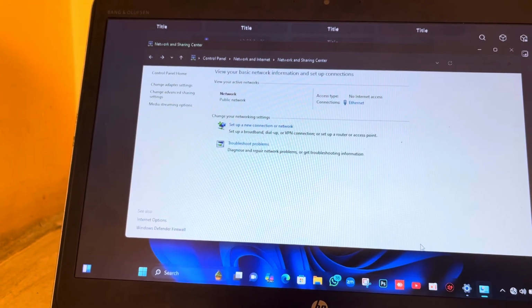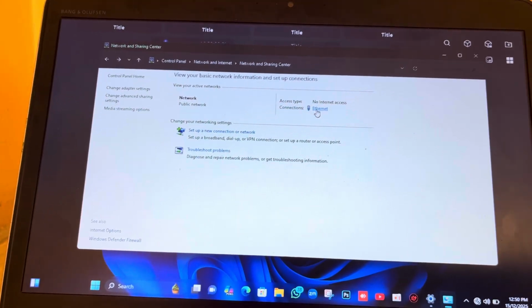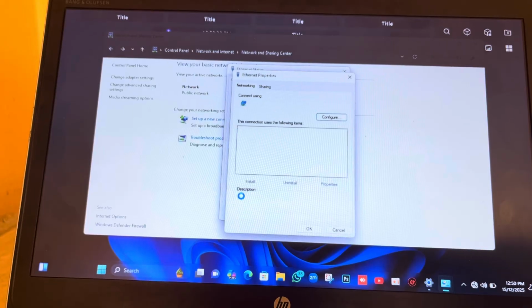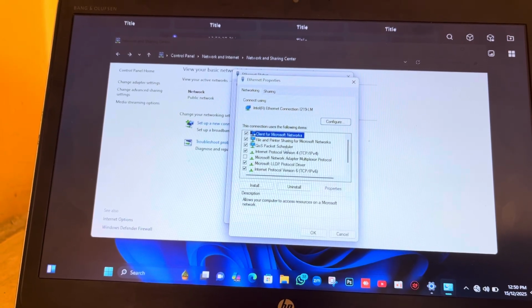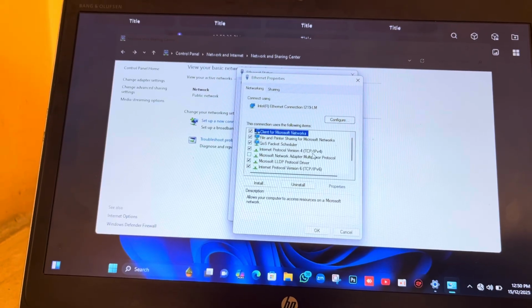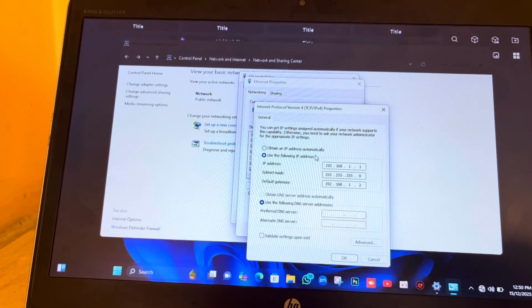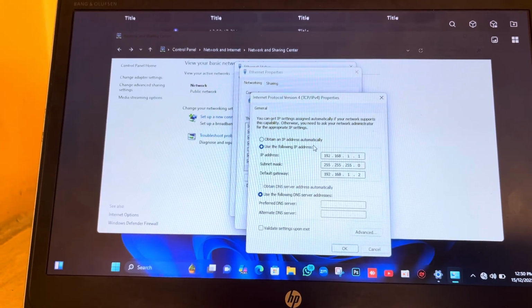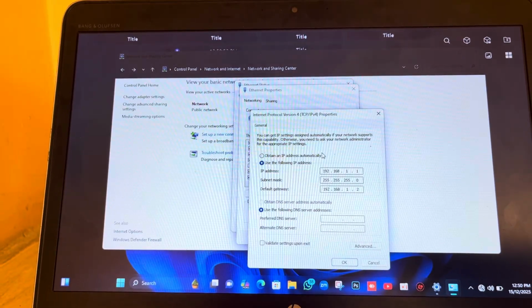From here, you come to the Ethernet, then go to properties, then you navigate to Internet Protocol version 4, TCP/IPv4. You double click. This is where we assign the IP address to the first PC. In this case, we are going to use an IP address